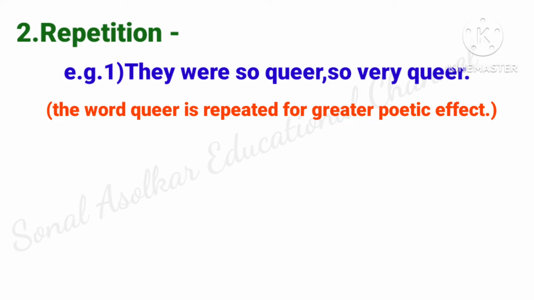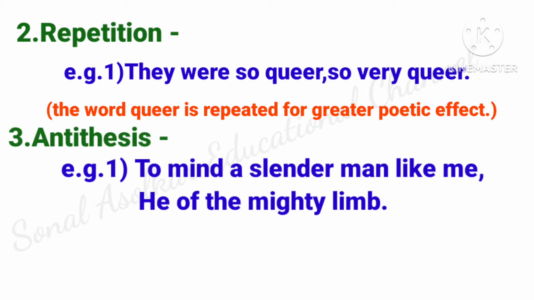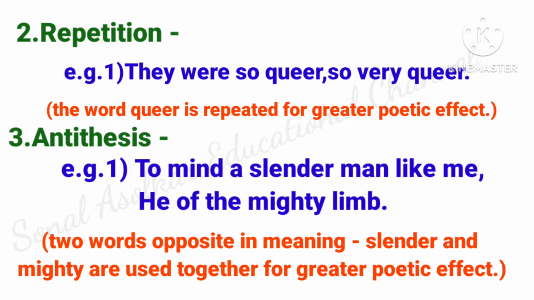Next figure of speech is antithesis. Example, to mind a slender man like me, he of the mighty limb. Here two words opposite in meaning, slender and mighty, are used together for greater poetic effect.